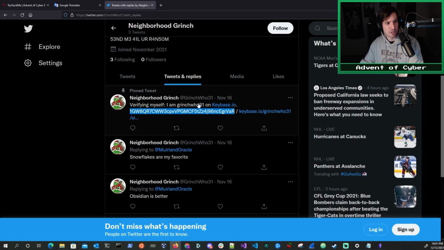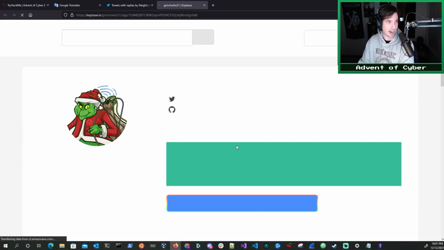I've never used Keybase myself, but it seems that in order to connect your Twitter to Keybase.io, you need to make a verifying tweet like this to prove that it's actually you with the cryptographic identifier in there, so it can't possibly be forged by somebody else, ideally. So it looks like that's what this ransomware operator has done. They've made an account on Keybase.io, and they've linked it to Twitter. And this is their verification tweet, which they have pinned for us, interestingly. So why don't we check out their profile on Keybase.io here.